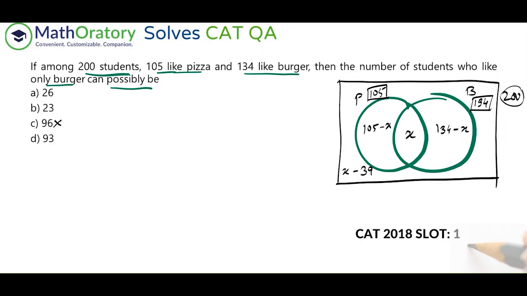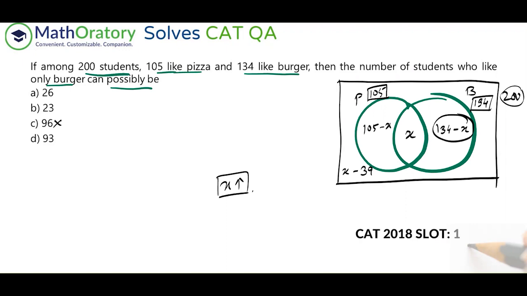Now we already have the maximum limit of the only burger region, so we're trying to find the minimum limit. In order to minimize this, I need to maximize X, right? Because I'm focusing on this region, 134 minus X has to be minimized. We already eliminated 96 by considering that the only region can never be more than 95. That was very easy to identify. That was the maximum limit of this particular region, only burger. But if I have to minimize the only burger part to check the remaining options, I have to get this X maximized, right?